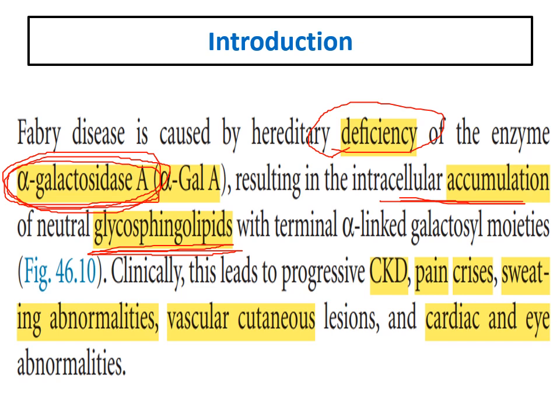The most commonly affected organs by this accumulation are the kidney causing CKD and end stage, nerves causing pain crisis and acroparesthesia, autonomic dysfunctions that will lead to sweating abnormality, the skin that will lead to angiokeratoma, heart that will cause ischemia, and eye abnormalities mainly in the form of corneal opacity. So it is a multisystemic disease.